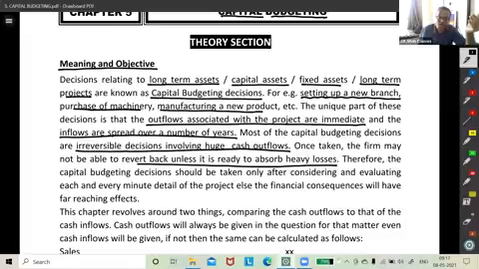Now what happened? The capital budgeting decision went wrong. Then it can be reversed only by suffering what? Losses. That is how it is.